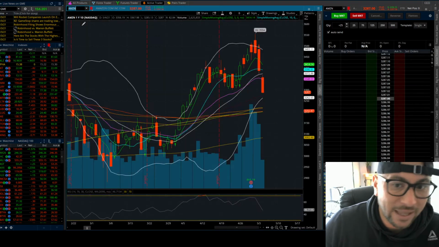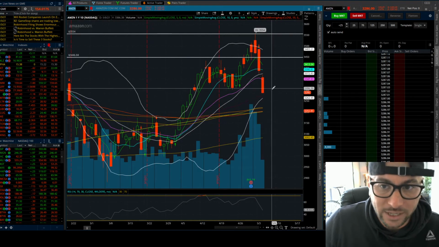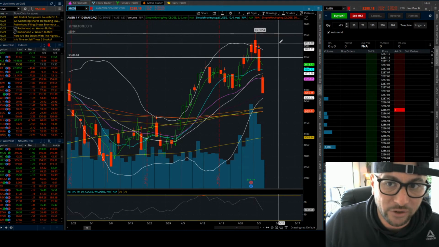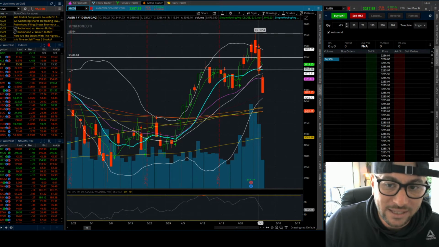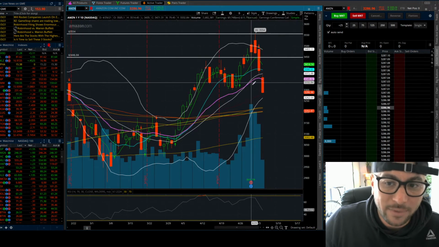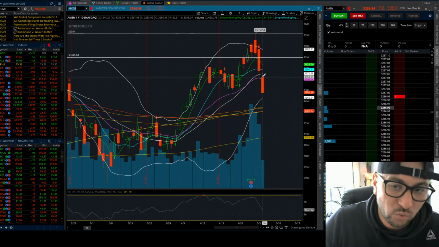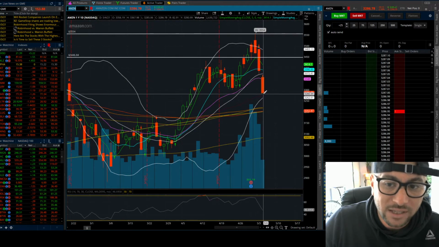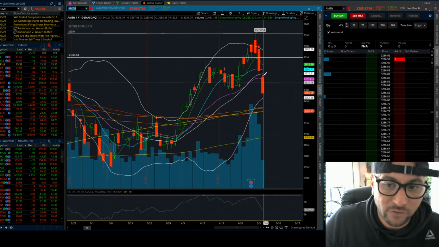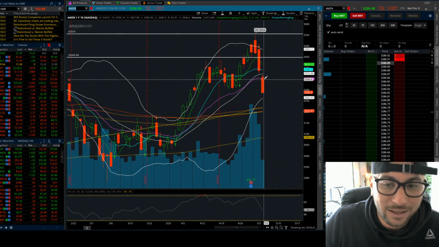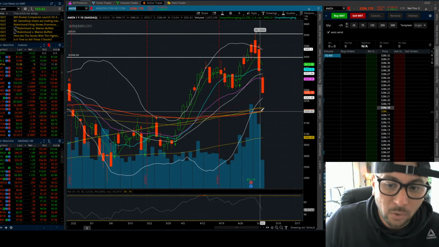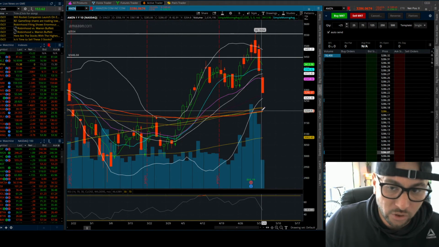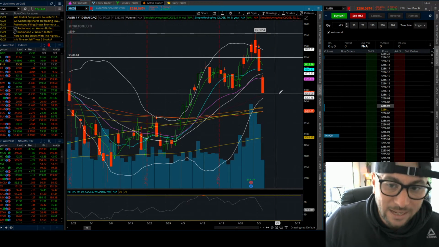So if we look at something like Amazon, it's been on a 3-day straight sell-off since the highs of 3554. As soon as we lost the 5-day and the 10-day moving average, we gapped down below or just right at the 20-day. We've lost the 20-day moving average, which is somewhat of a big support, but not really. The major support on Amazon is going to be 3,200. So we're obviously 80 points away.